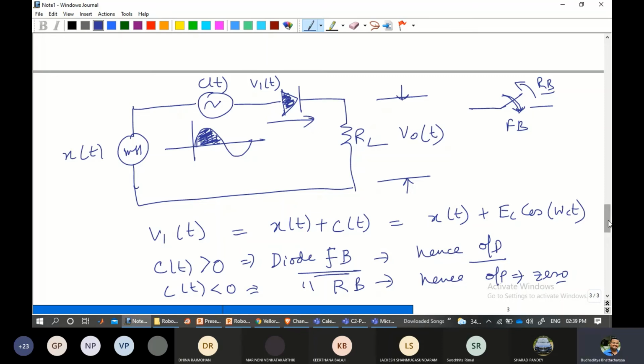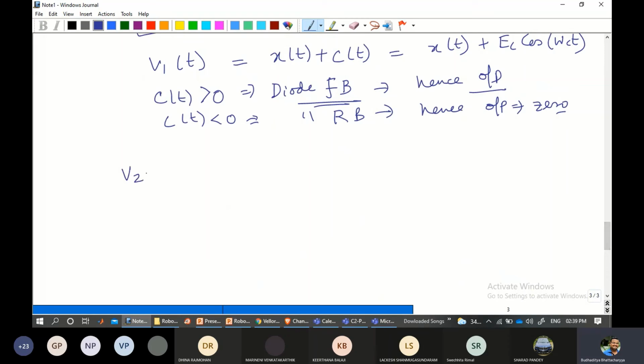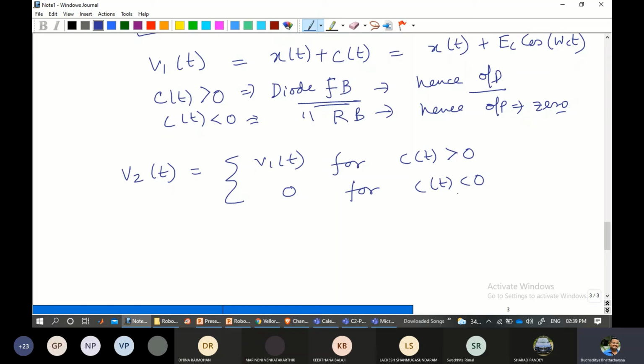Okay, so what is happening is that if I consider this V2, or the output, it will be equal to V1(t) for c(t) greater than 0, and it will be 0 for c(t) less than 0. So this is how it is working. It is just allowing things to happen in that way. And similarly, this V1(t) that you are looking at can be mathematically expressed as this.